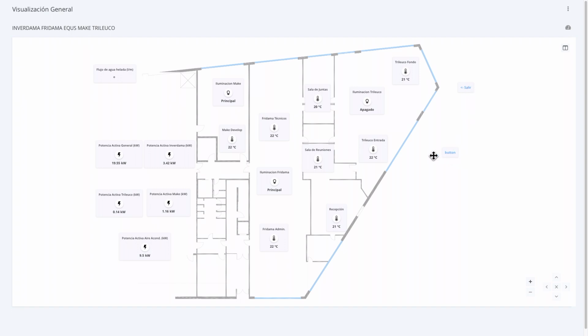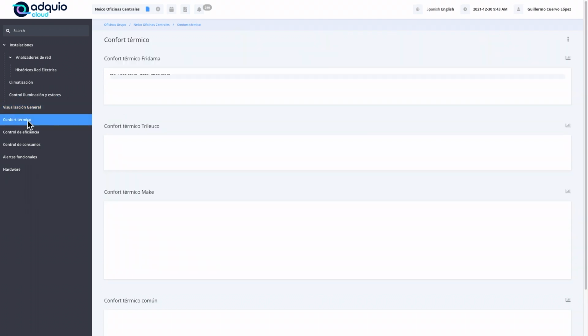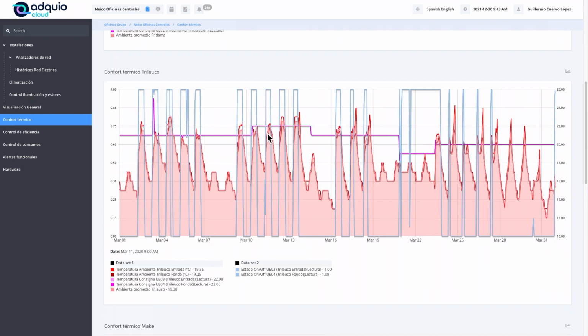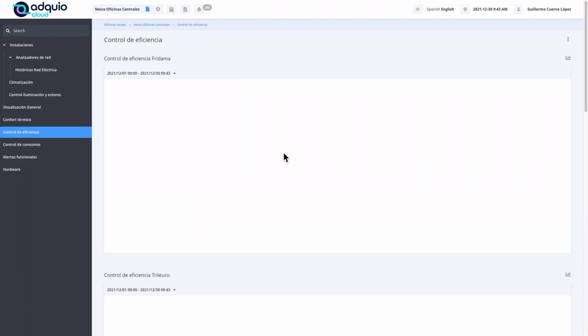Here, they are not very well ordered or placed, but we could put a building here, and put a little button of these on each floor, to jump to the SCADA of each of those floors. So let's get out of here. We have some more examples of thermal comfort, in which we can see graphs of different types, of each of the areas of the company. Right? In the control of efficiency, we have control of energy efficiency, graphics that make us this control.